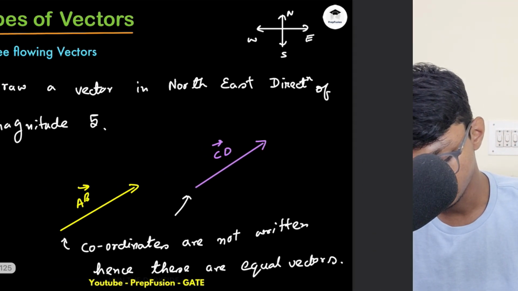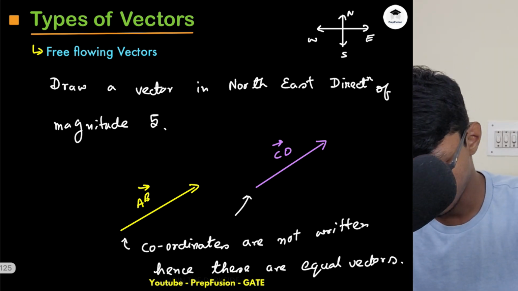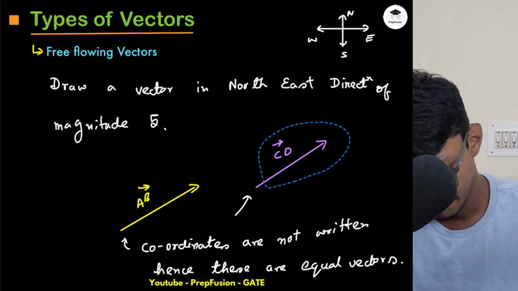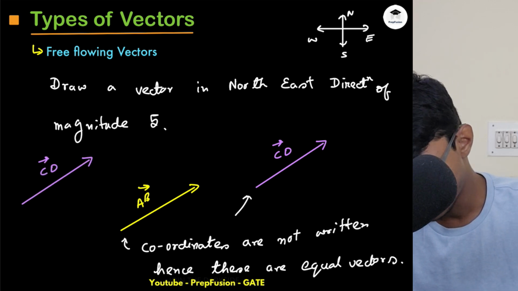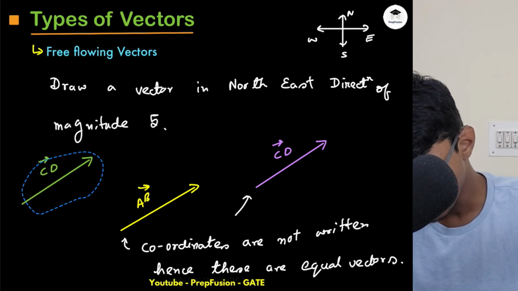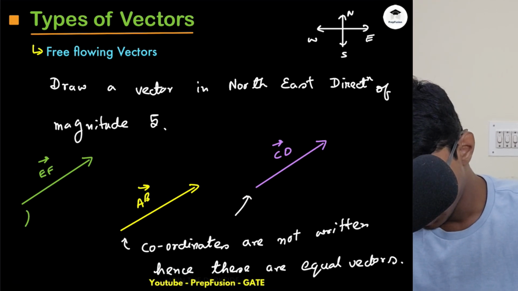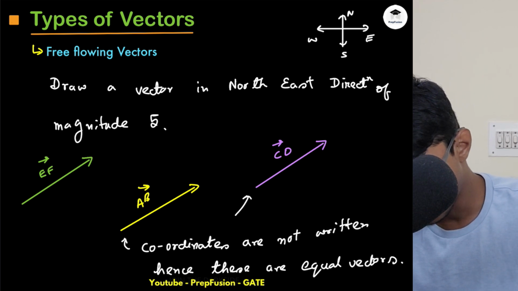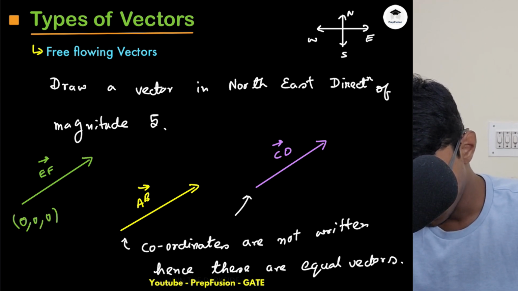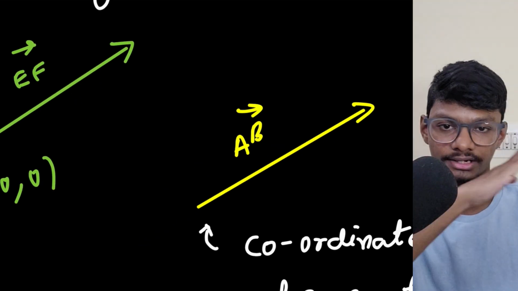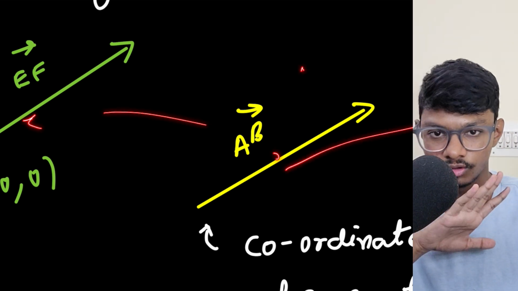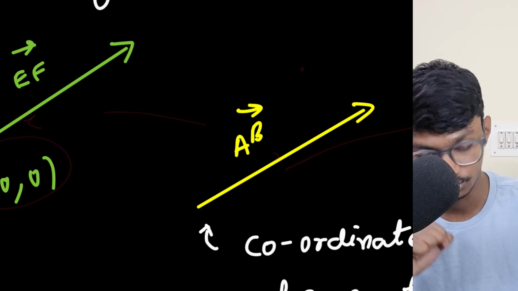If coordinates are given, then that won't be a free flowing vector. So I will copy this and paste it over here, color this green, and name this vector differently, some random EF. And here I have been given the coordinates, 0 comma 0 comma 0. So this isn't a free flowing vector anymore. You have to take care of that, because before I could take it anywhere. I can't take it here, take it there, because it is fixed, the endpoint is fixed, I can't move it.